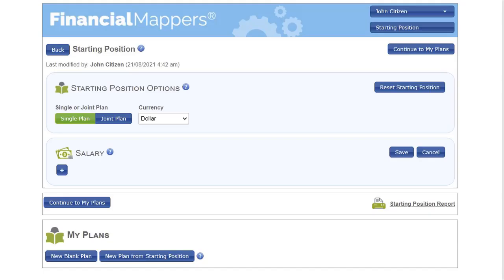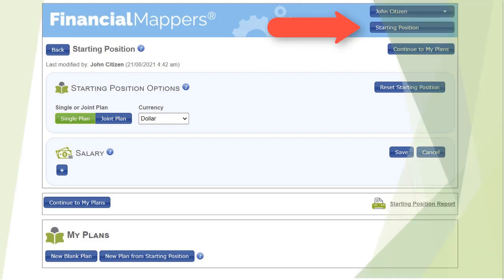The starting position is where you commence your financial planning journey. It is important you take extra care the first time you use the starting position so that you do not misunderstand what is required. After completing the starting position, you can generate the starting position report, which gives you a detailed analysis of your current financial position.